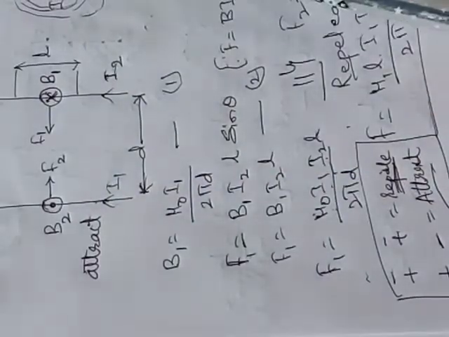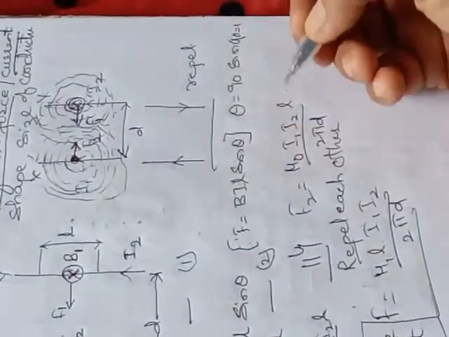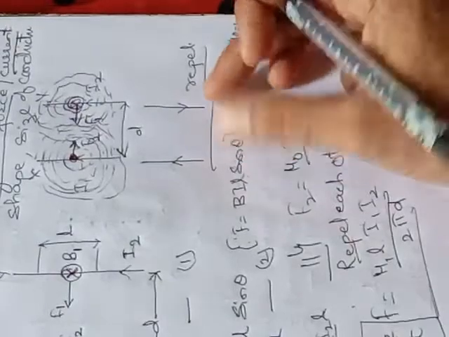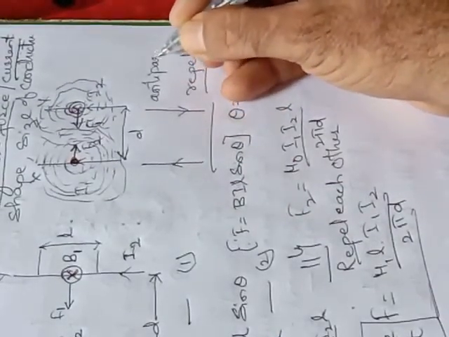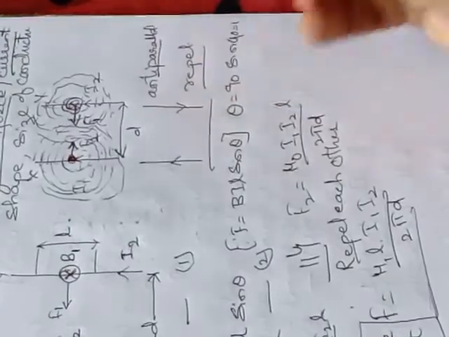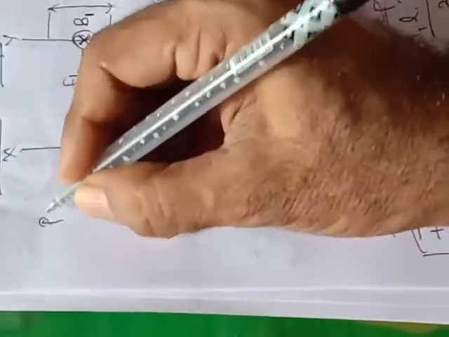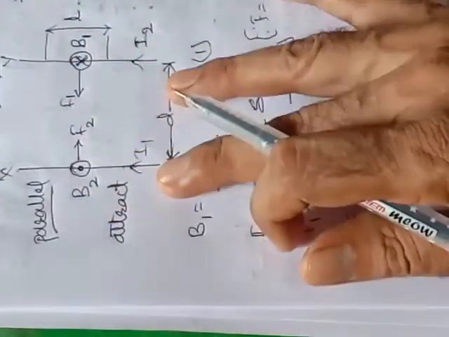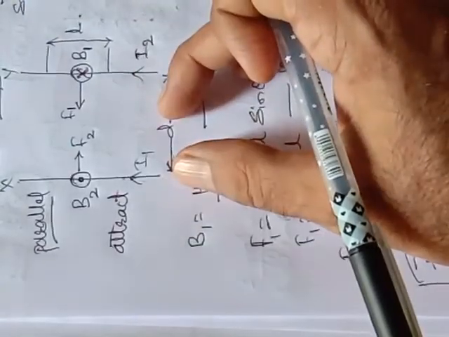And if the currents are flowing in opposite direction, these are called anti-parallel currents. If the current is parallel, the two conductors will attract each other.